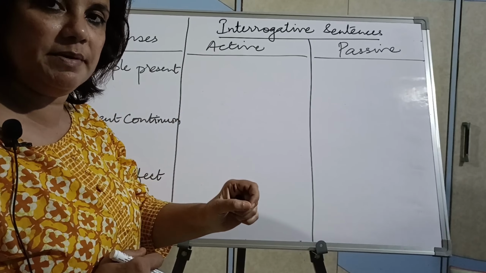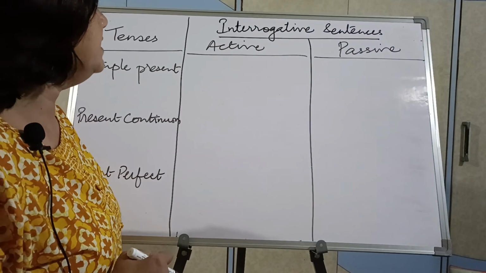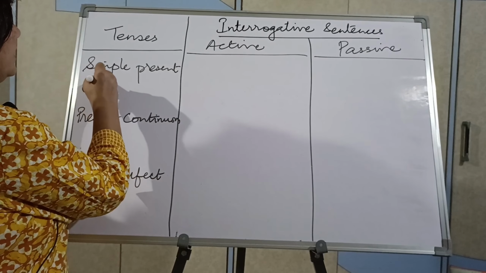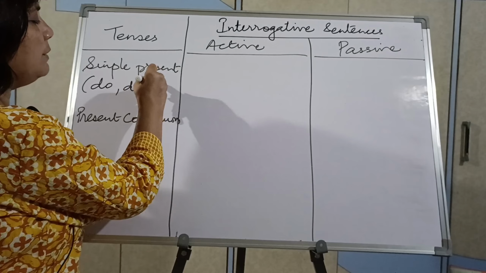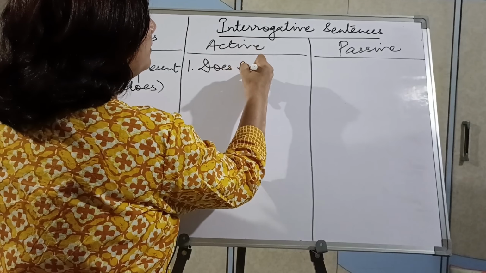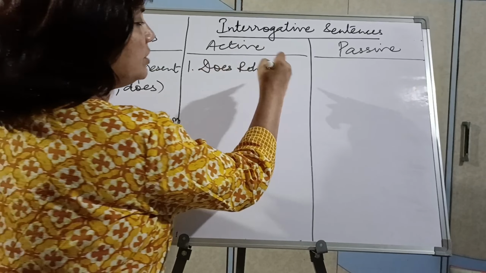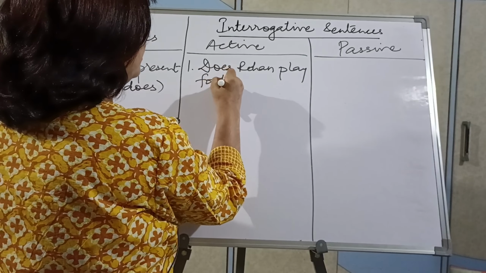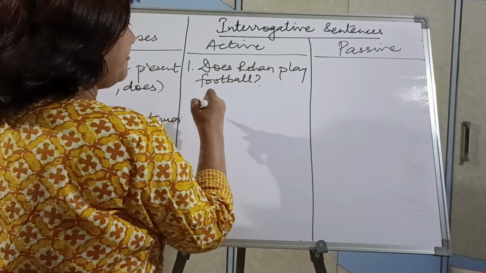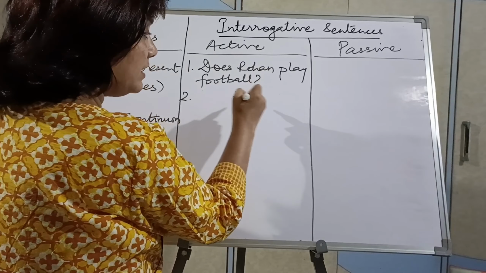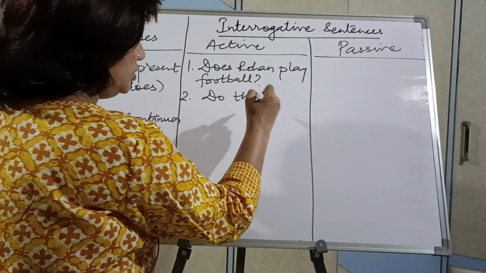So children, here we will see the structure of interrogative sentences. I will take the same examples, okay, for you to understand it simply. So what was the sentence? Rohan plays football. So in simple present, you all know do and does is to be used while making questions. So what will be the first example? Does Rohan, then because it is a question, no S or ES. Does Rohan play football? Okay ji. And second sentence was, now subject was they, so what will come with they? Do, because it is plural subject. Do they play football?